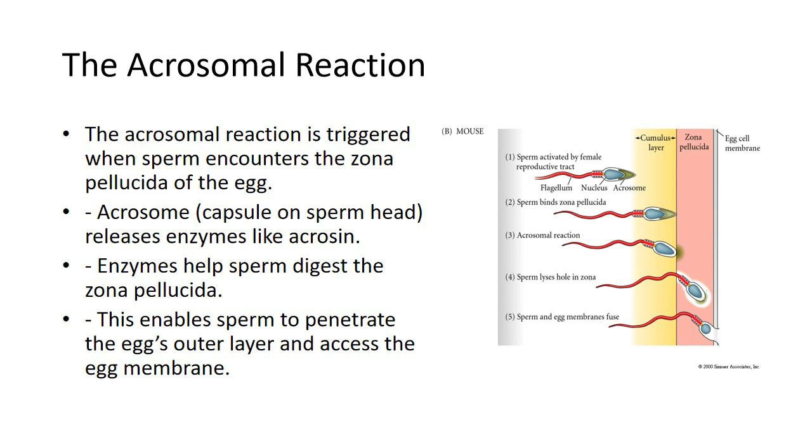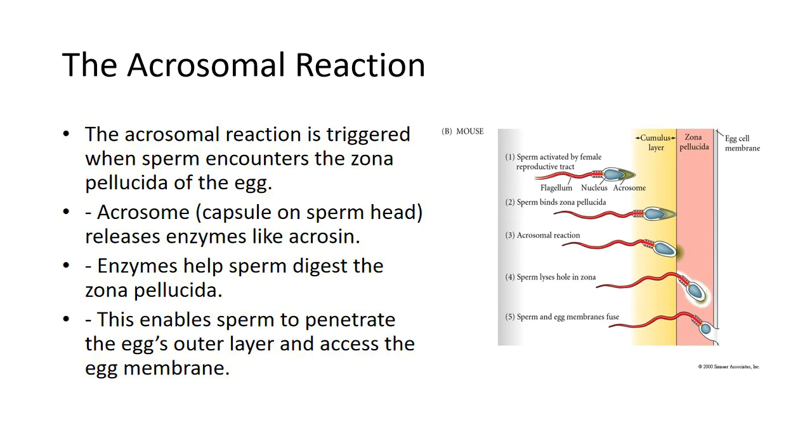Enzyme release. Upon binding to the zona pellucida, the sperm's acrosome undergoes a fusion event with the sperm plasma membrane, releasing enzymes such as acrosin, hyaluronidase, and neuraminidase. These enzymes help digest and break down the zona pellucida, allowing the sperm to penetrate the layer.